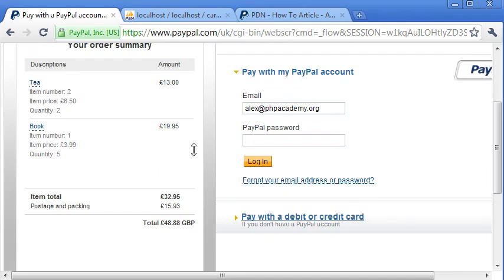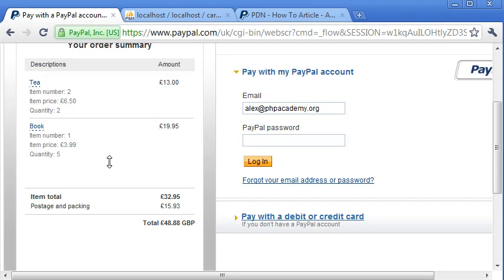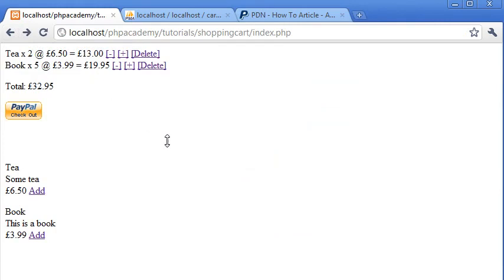Your customer can now pay by PayPal. You'll receive this information, so you'll know exactly what items to send to them, and we don't have to program that. We can leave that entirely up to PayPal, and it's really nice for your user to be able to see this as well, so they don't get confused as to what they've ordered. Okay, so that's basically the mini shopping cart complete.